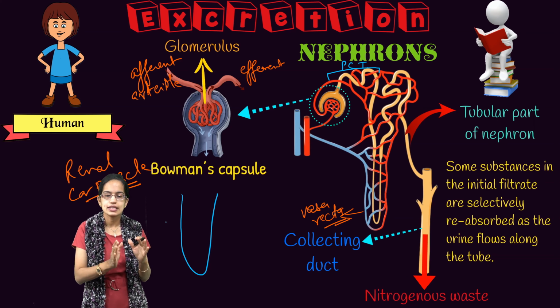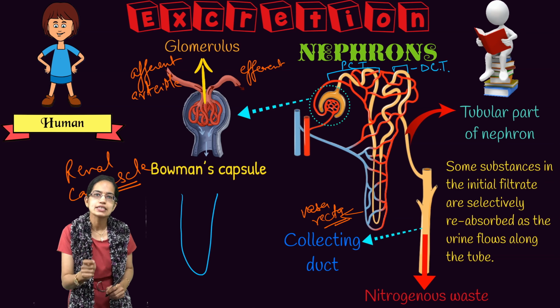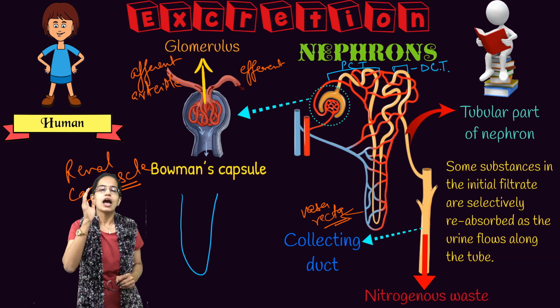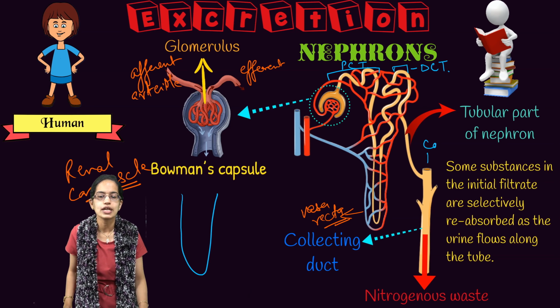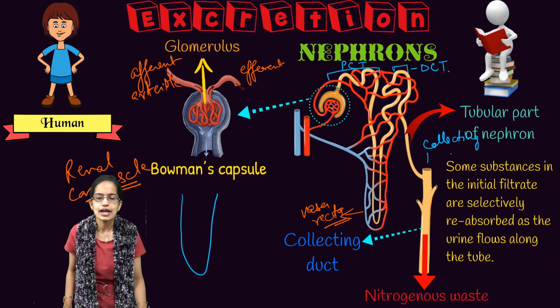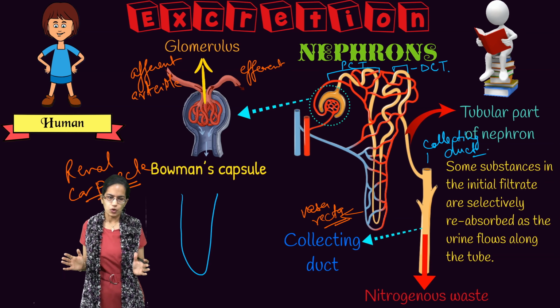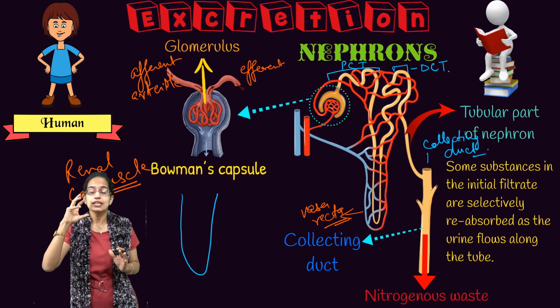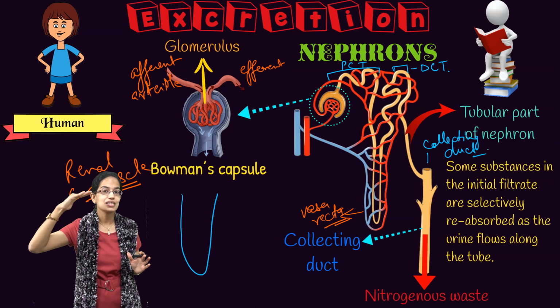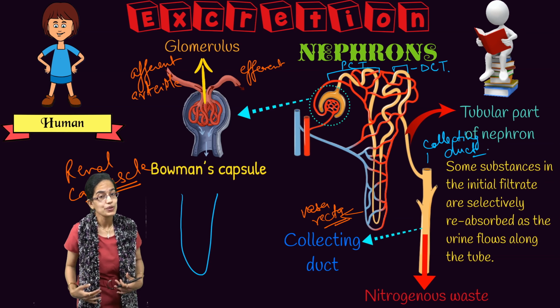And finally, this loop of Henle moves to the next section, which is the DCT, or the distal convoluted tubule, and this distal convoluted tubule finally connects to the collecting duct, and that is how we understand the basic structure of the nephron. Now in the previous section we said there is a certain portion that comes in the cortex of the kidney and a certain portion that comes in the medulla of the kidney.